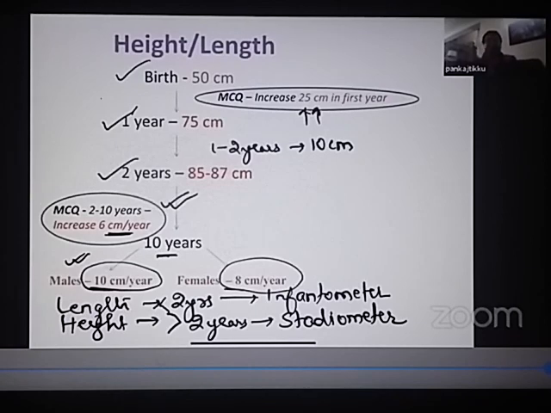So I hope how the height and length are increasing is very clear to you. 50 centimeters at birth, 75 centimeters at 1 year, 85 centimeters at 2 years. From 2 years to 10 years, 6 centimeters every year. And after 10 years, 10 centimeters per year in males and 8 centimeters per year in females. What is the amount of length that increases in the first year? It is 25 centimeters.